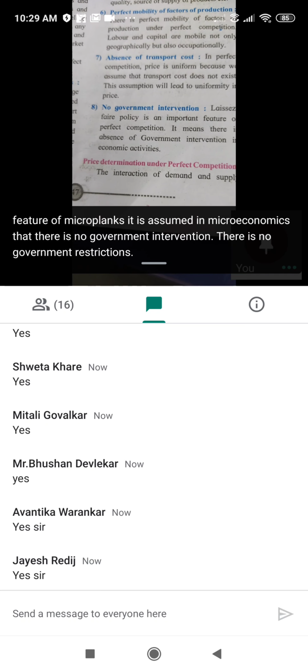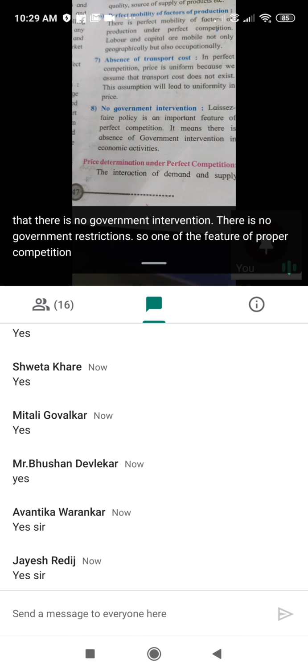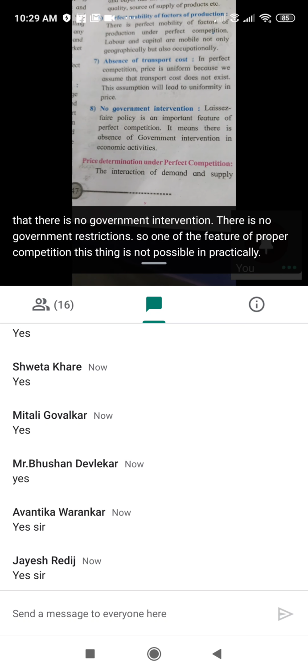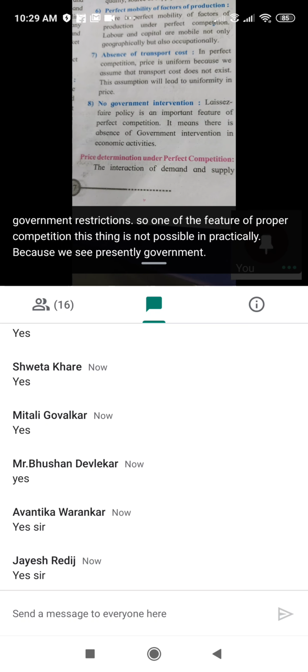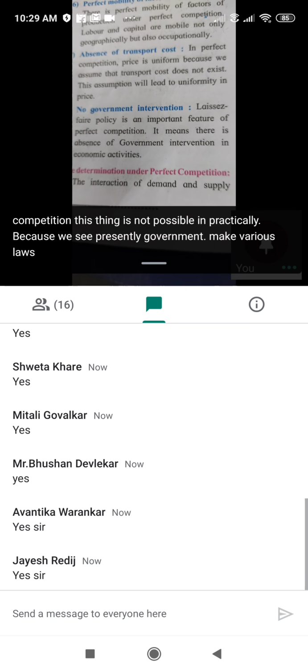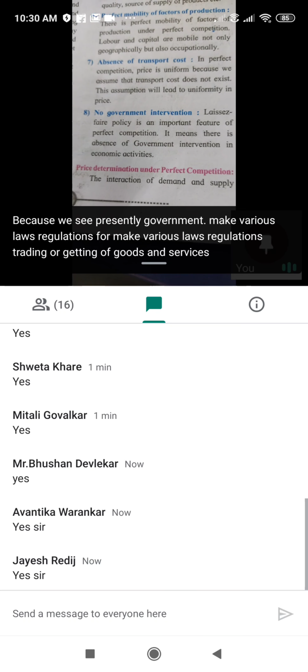This is not possible in practice, because presently the government makes various laws and regulations for trading of goods and services and for making transactions.